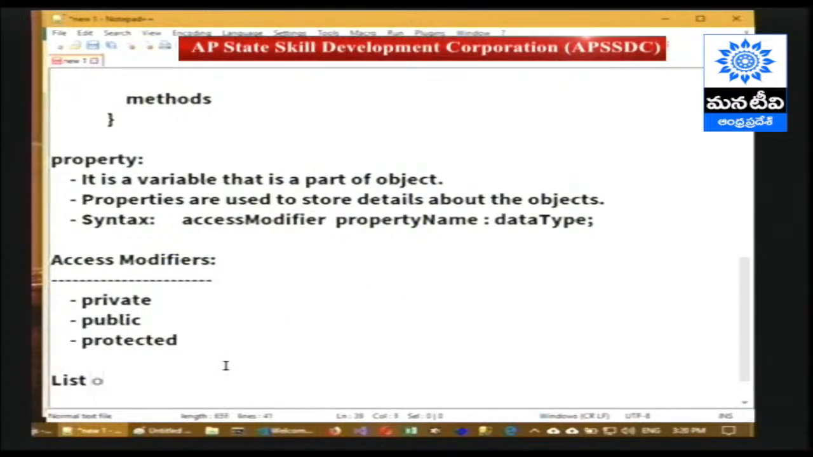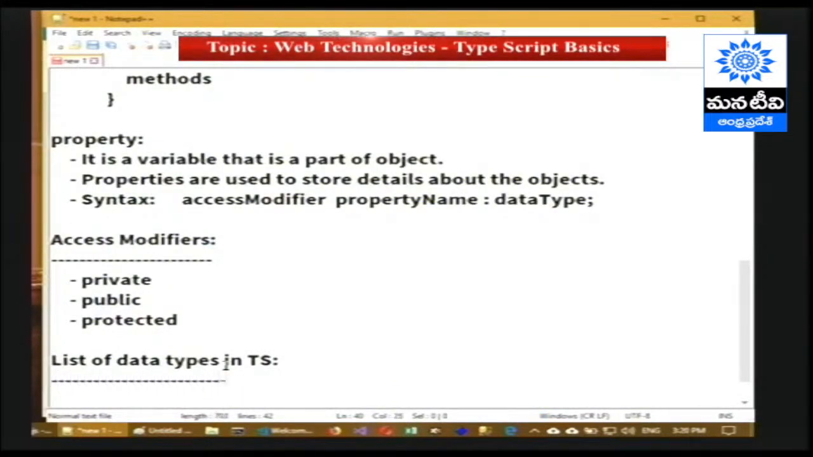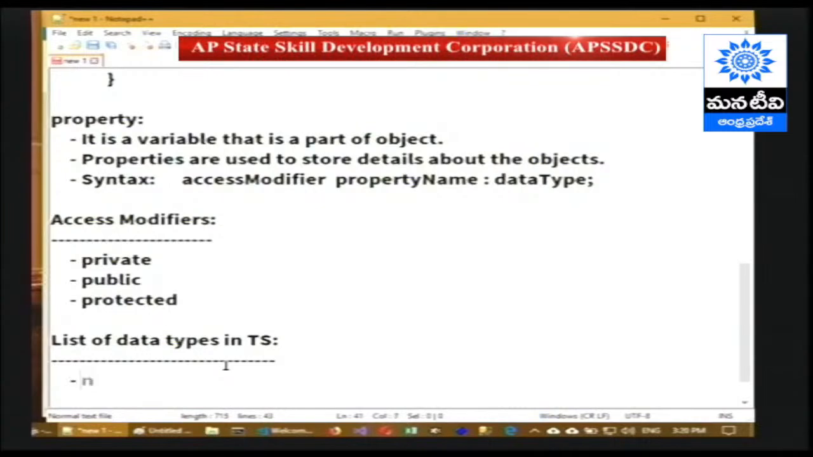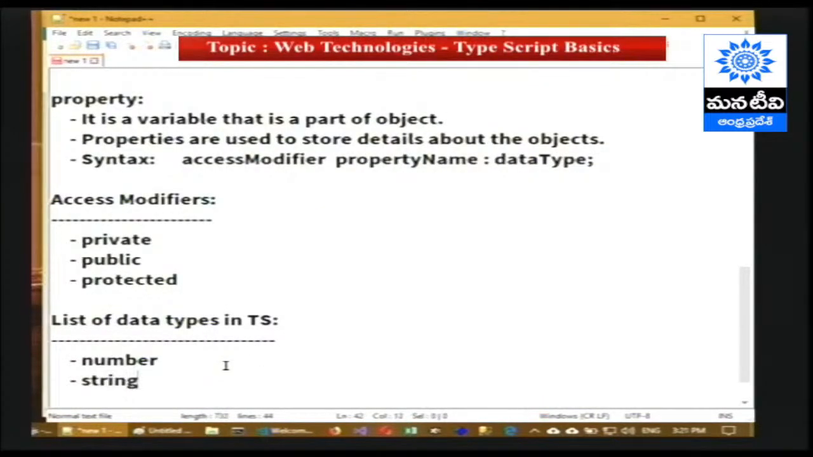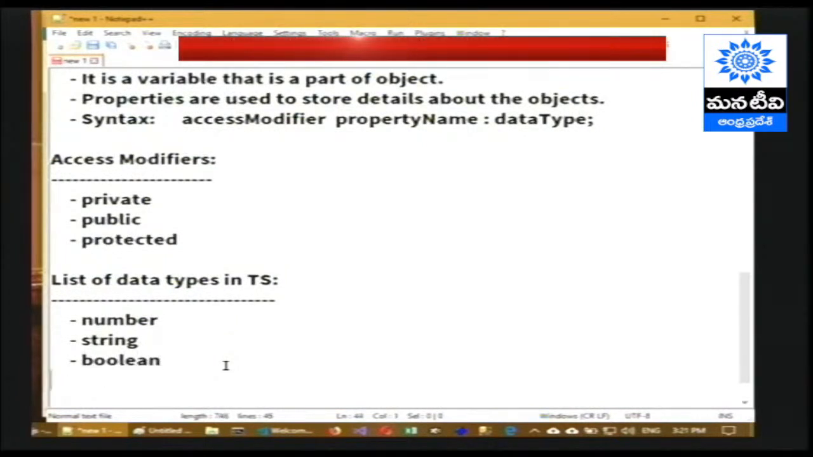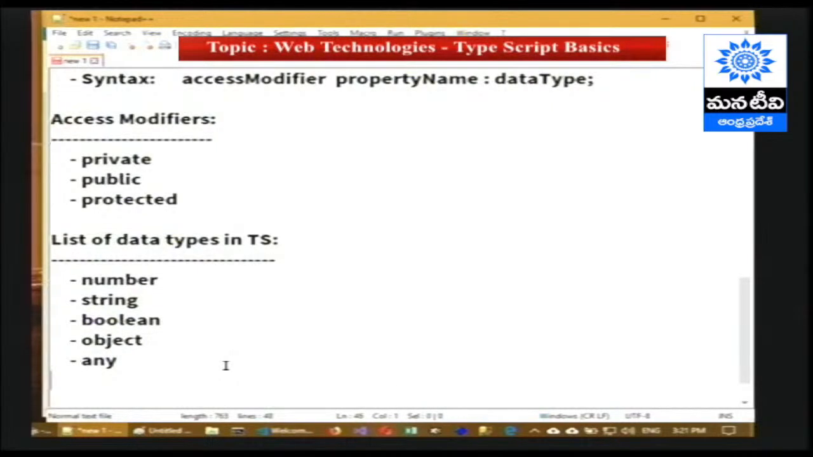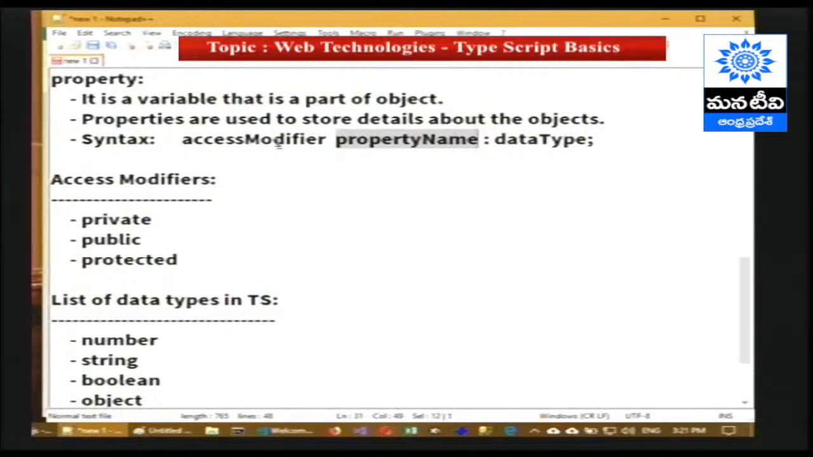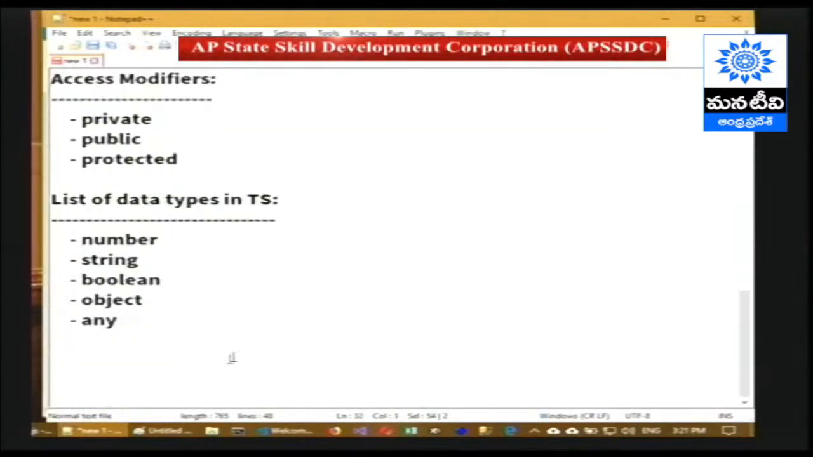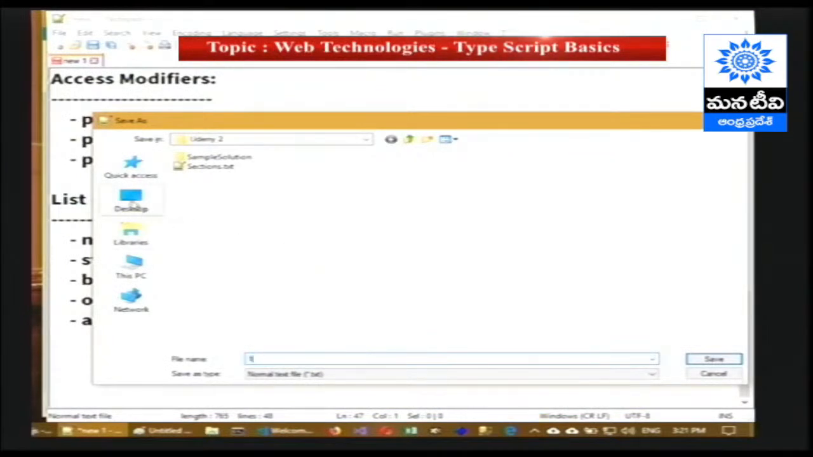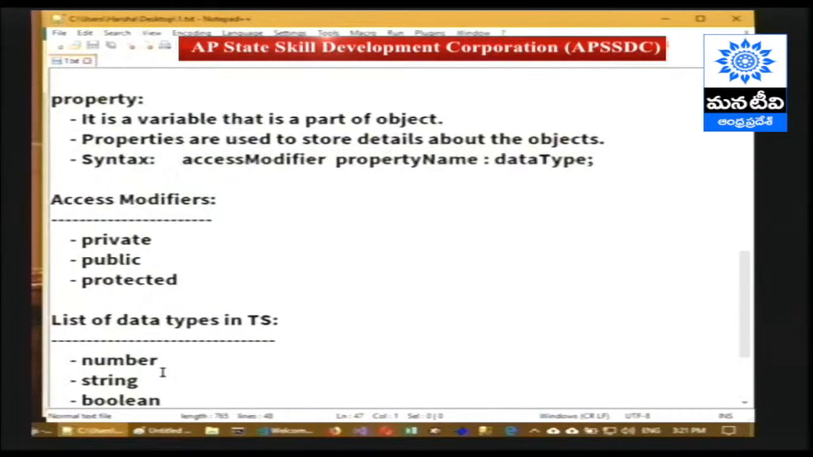List of data types in TypeScript, that is for all the numbers, number data type, for all the string values, string data type, boolean, object, any. Okay, these are the main list of data types in TypeScript. So we can give any data type here, any property name and any access modifier. Okay, now let's try to practically see how to create these properties.